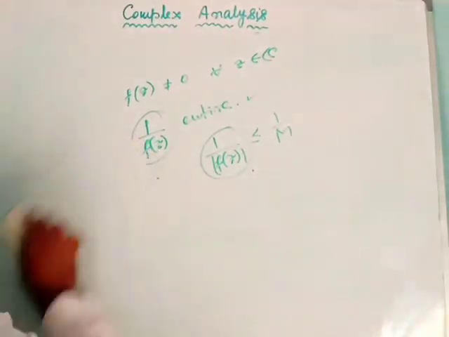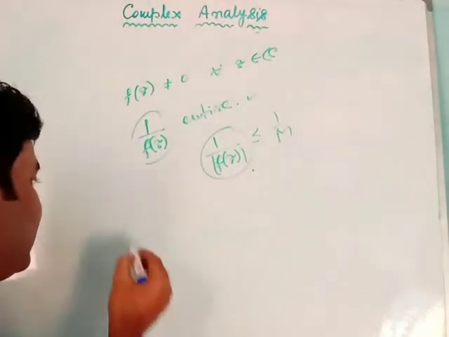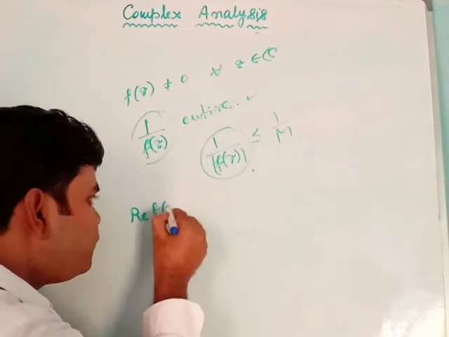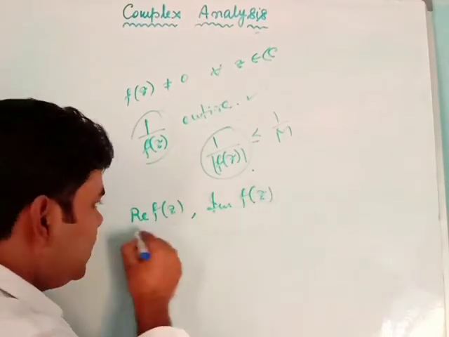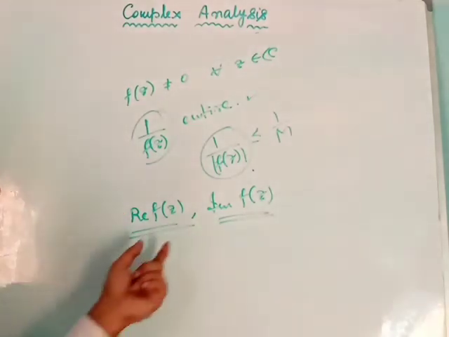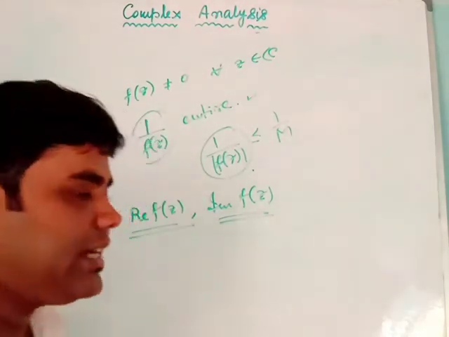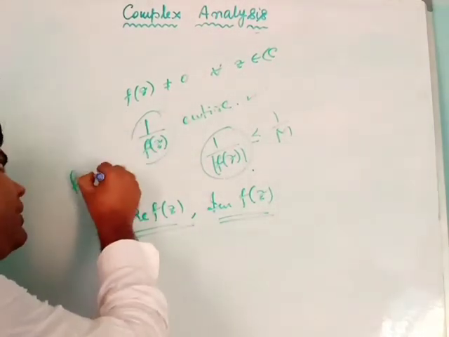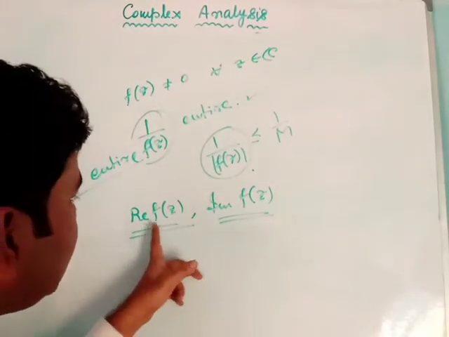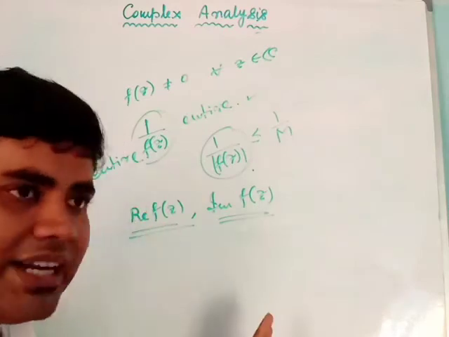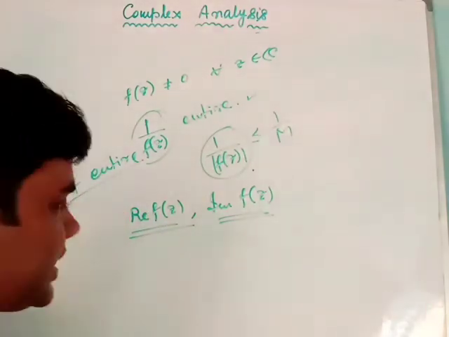very much similar. If Re f(z) or Im f(z) are bounded, and f(z) is entire, then I can say that f is a constant. How?